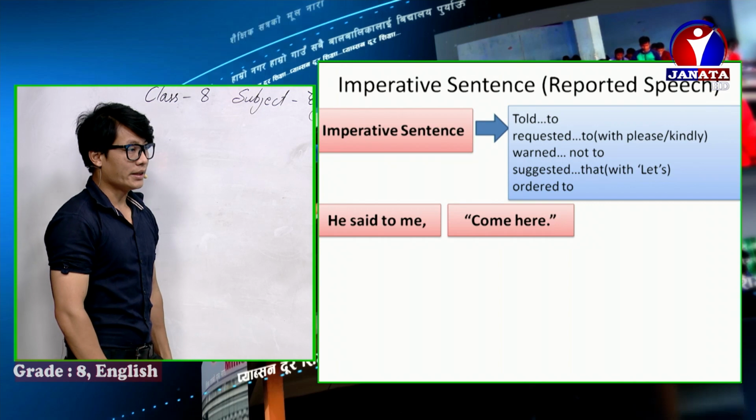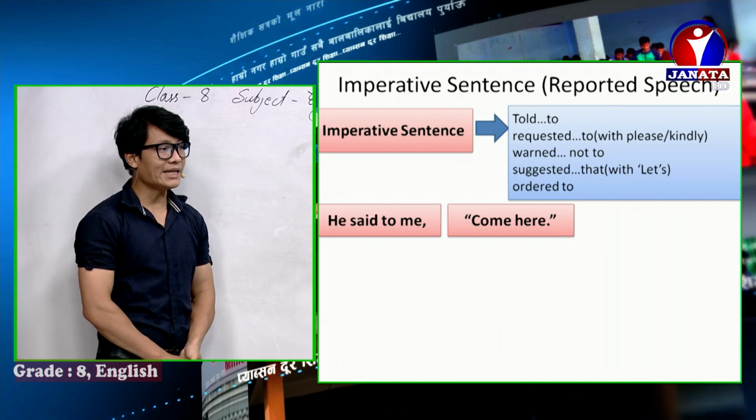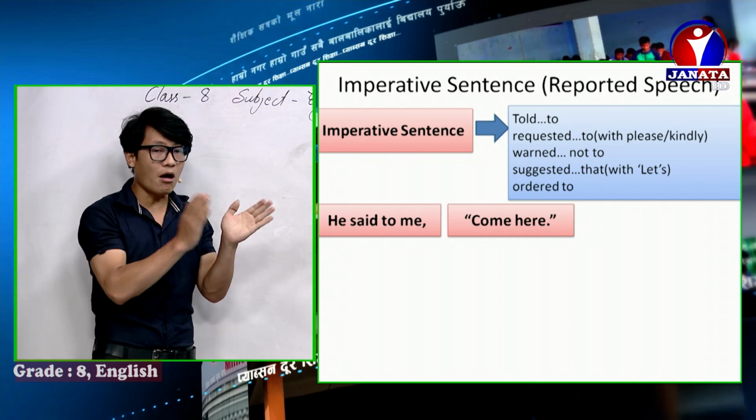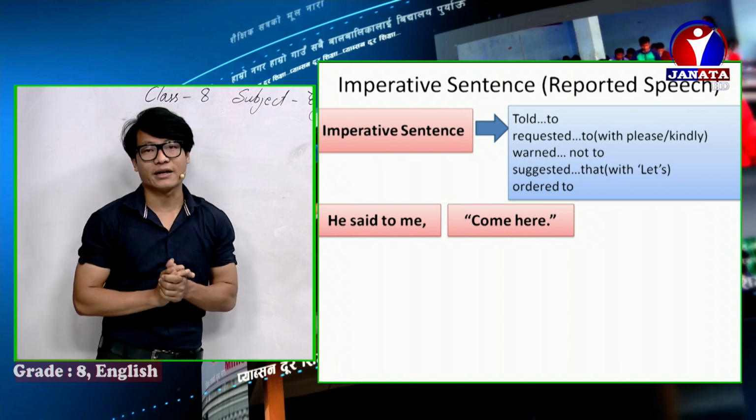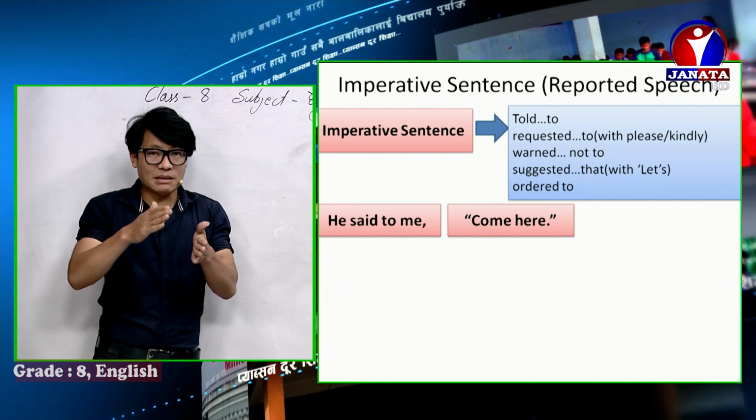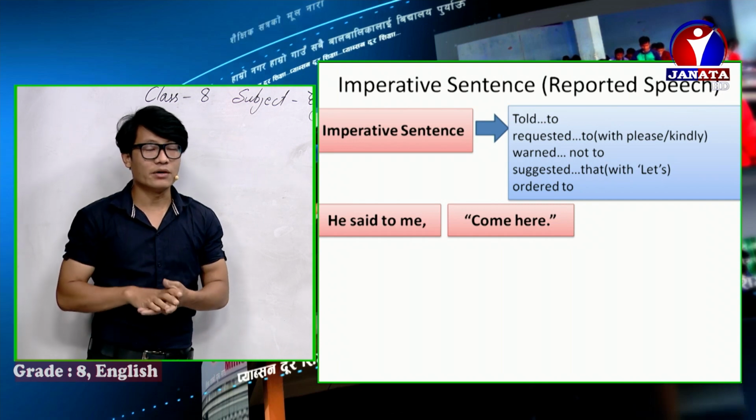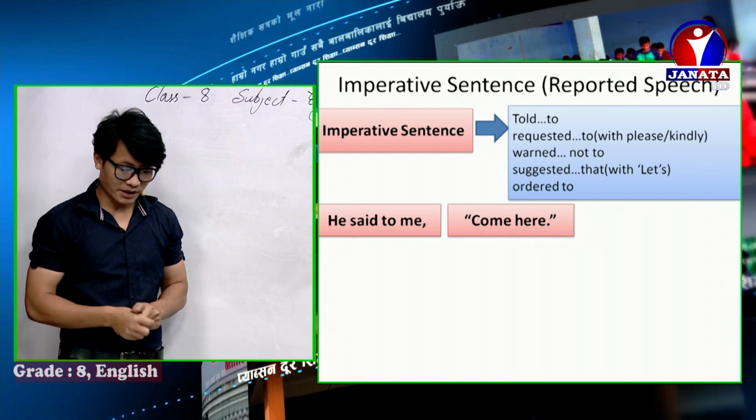He said to me, come here. Come here is an imperative sentence because it starts with the main verb come and ends with a full stop.